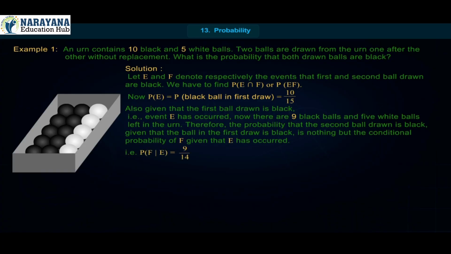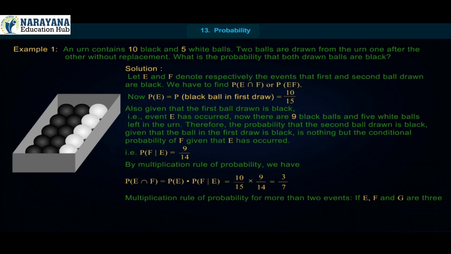That is, P(F|E) is equal to 9 upon 14. By the multiplication rule of probability, we have P(E intersection F) is equal to P(E) into P(F|E), which is equal to 10 upon 15 into 9 upon 14, which is equal to 3 upon 7.